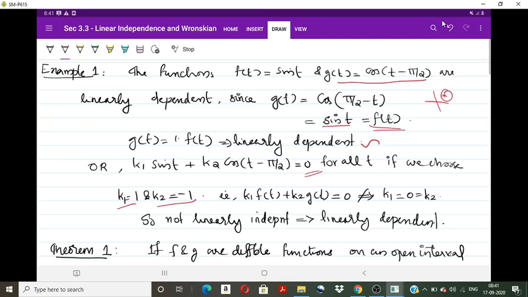Now there is a theorem which relates the linear independence and the Wronskian of two functions.